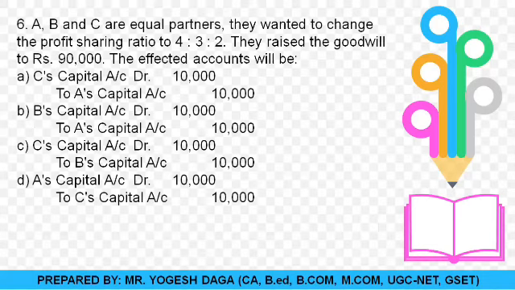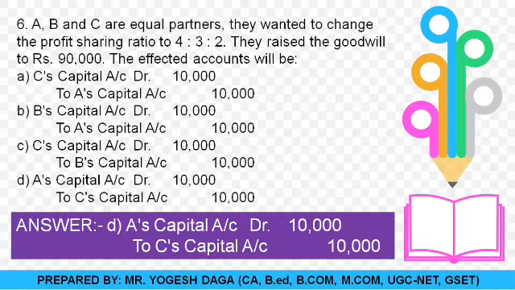Students, what you are required to do: the old ratio and the new ratio are both given. So you are required to calculate the sacrificing ratio. And on the basis of that, you will find that one partner is sacrificing 1/9, and another partner is gaining 1/9. So from this you will calculate, and I will show you the correct option, and yes, the correct option is option D.